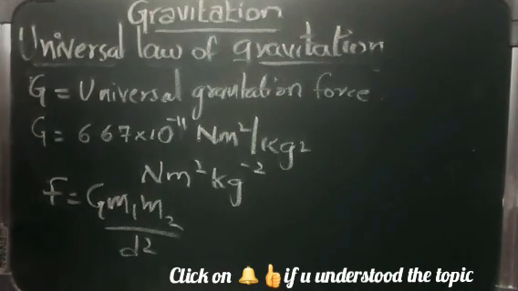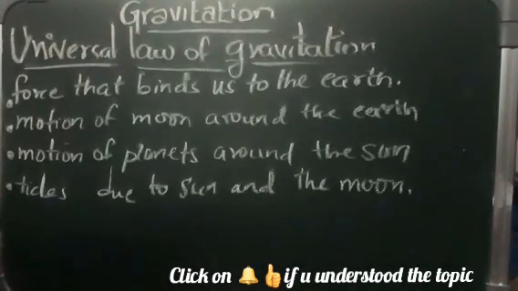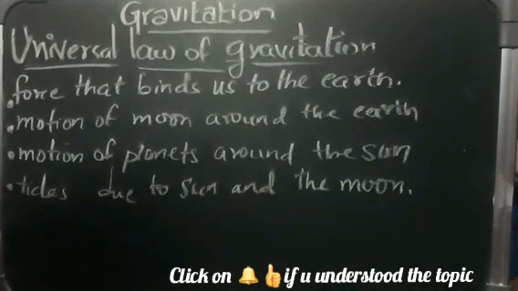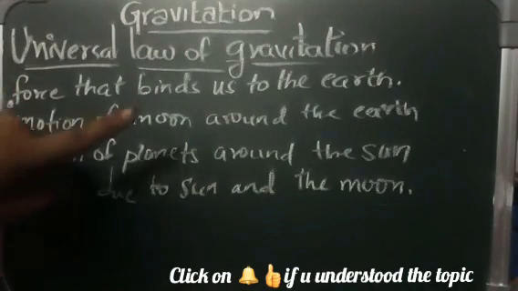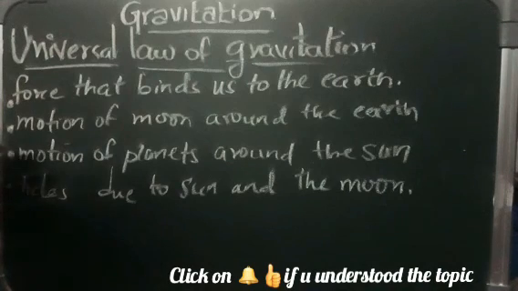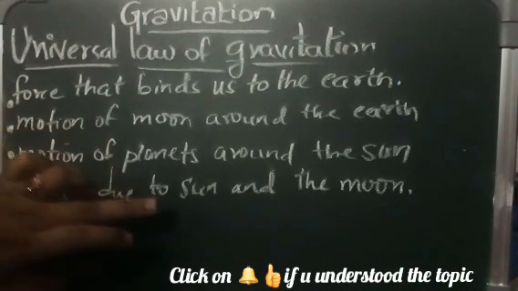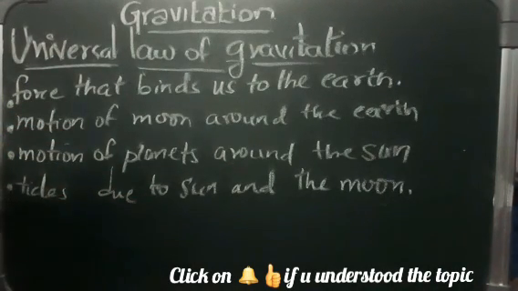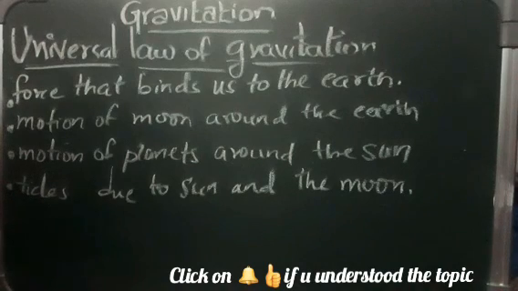Now we'll go with the importance. What is the importance of the universal law of gravitation? It was able to successfully explain the force that binds us to the earth, that is nothing but gravitational force, and the motion of the moon around the earth, which involves gravitational force. It also explained the motion of planets around the sun, and the tides due to the sun and the moon on the earth, very perfectly by the gravitational law.